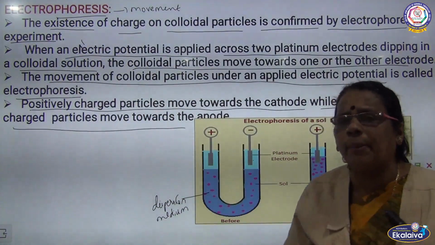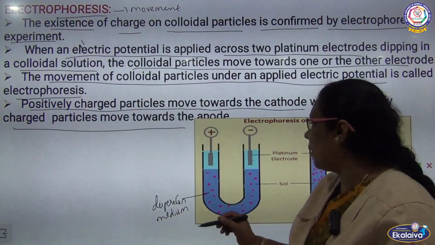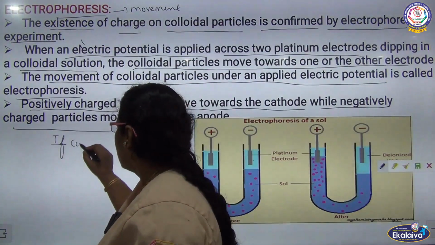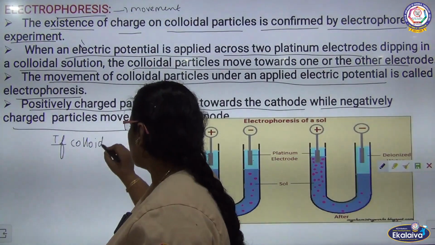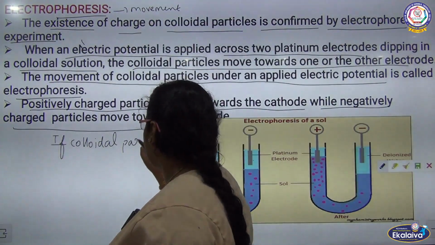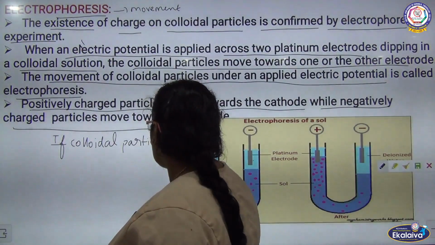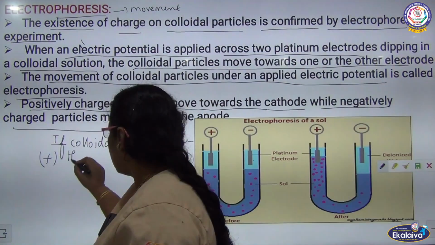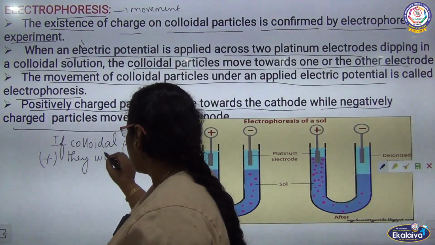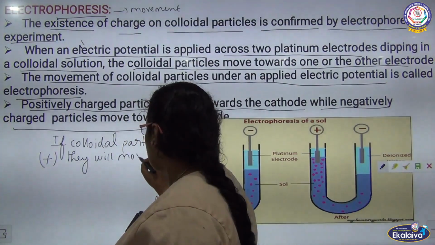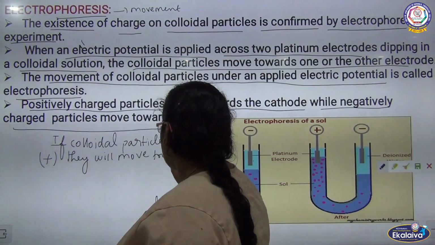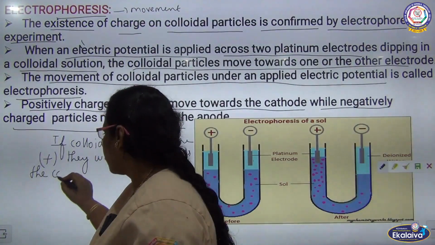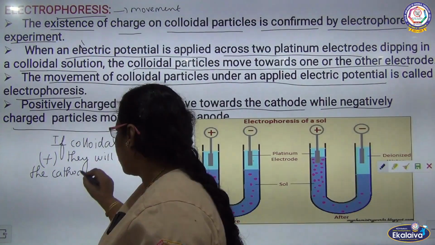If colloidal particles are positive, they will move towards the cathode.